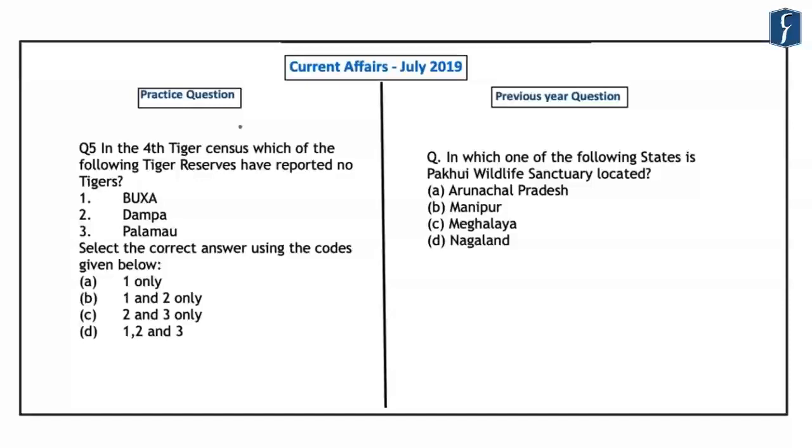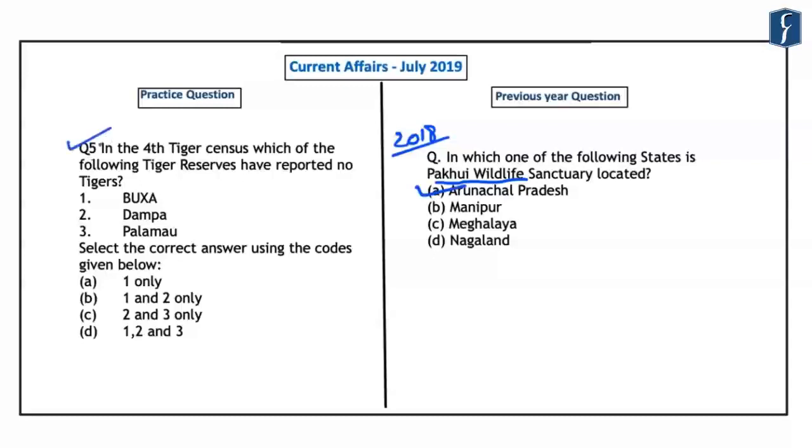Now, if you look at the questions related to Tiger census in the year 2018, a question was asked related to the location of Pakhui Wildlife Sanctuary. Now, this Pakhui Wildlife Sanctuary became a tiger reserve in the year 2002, and it is located in the state of Arunachal Pradesh. So if you look at this question related to the fourth Tiger census, it reads,